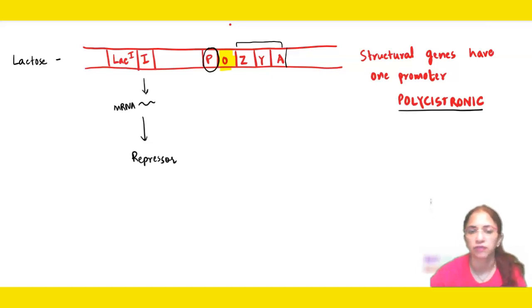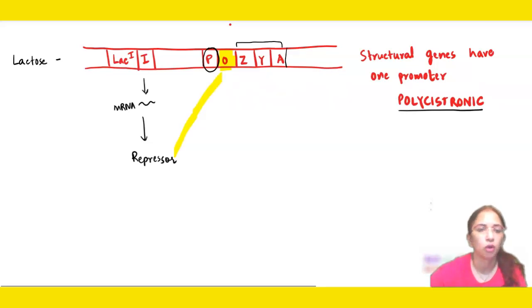Structural genes: we have seen that if RNA polymerase binds to the promoter, first transcription will happen and then these structural genes will be translated. So if lactose is not there, the operon has to be turned off. How does it turn off? The repressor which is produced will bind to the operator.